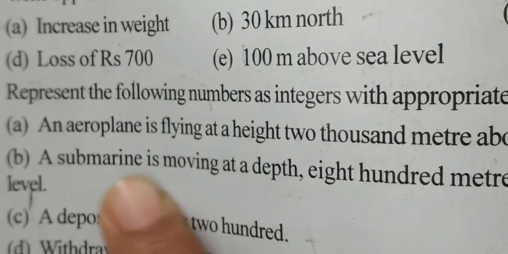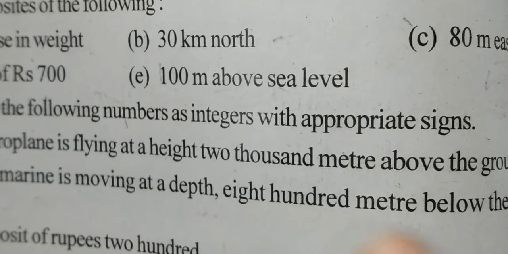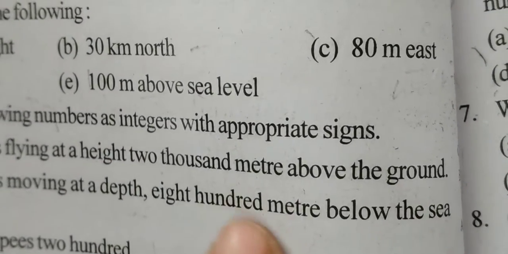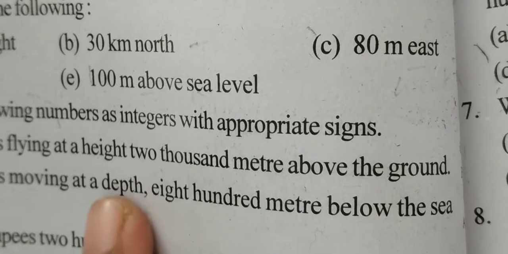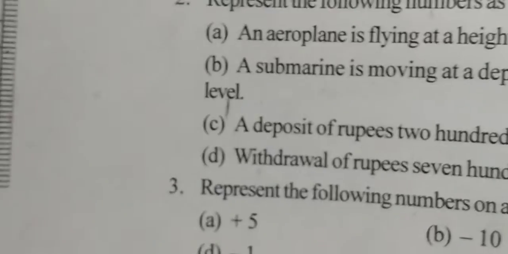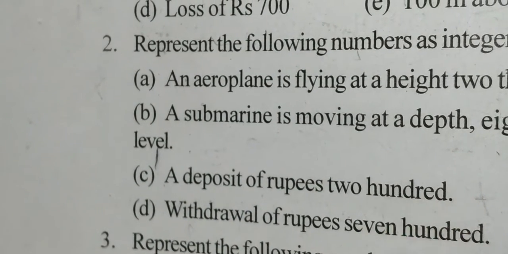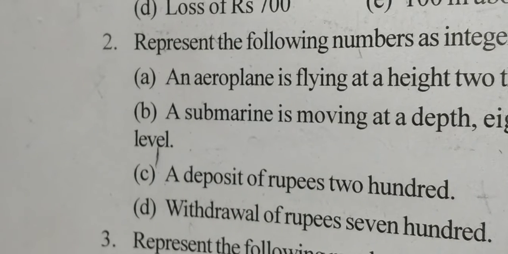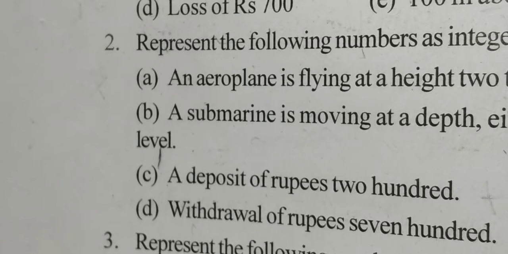Second one, a submarine is moving at a depth 800 meter below the sea. Depth and below, that means negative sign. 800 meter, minus 800. Next one, a deposit of rupees 200. आप डिपॉजिट कर रहे हो, जमा कर रहे हो, तो एक अच्छी बात है, पॉजिटिव साइन. So you will put plus 200.